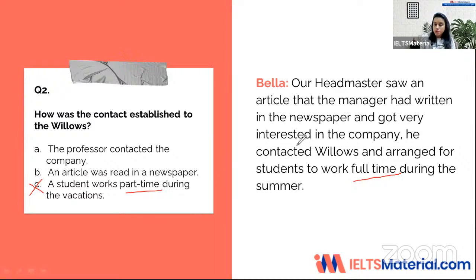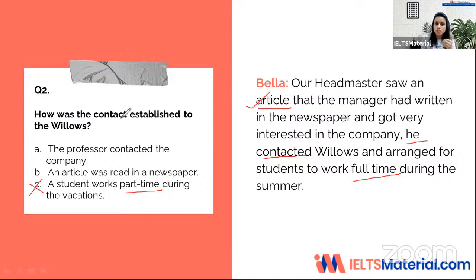So the first half of the answer says, our headmaster saw an article that the manager had written. So if you have selected B as soon as you heard the audio say an article, then your answer is going to be wrong, because that is a distractor. Again, the second half of the audio negates the first one, in which the answer is given, that the manager had written in the newspaper and got very interested in the company. He contacted the company. So he read the article.